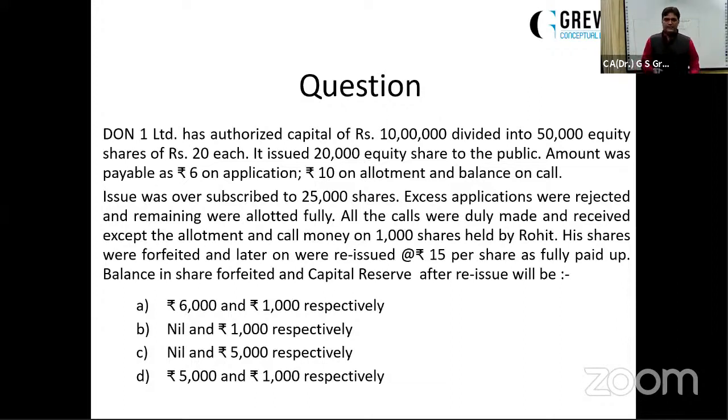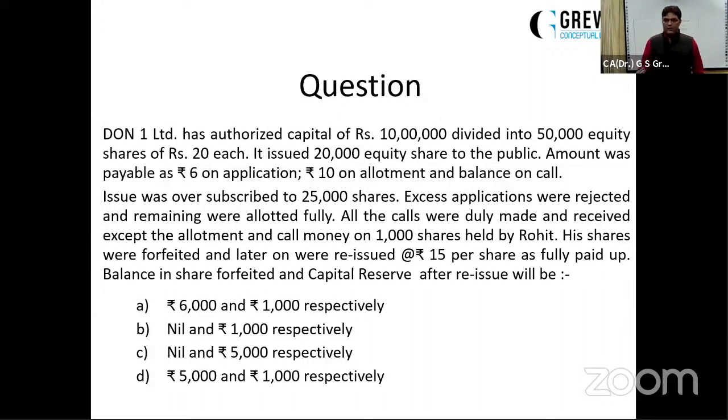Now just imagine how many shares were forfeited? 1,000 shares were forfeited. How many have been reissued? 1,000 have been reissued. So in total, what is the difference? Since all the shares have been reissued, the complete usage of forfeited shares will be there. So there will be balance nil. When I'm saying nil, it means only options B and C are left. So we are safe. Out of the 4 options given, only 2 can be the relevant answers. So the first part we have solved.